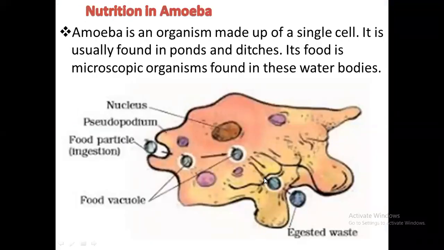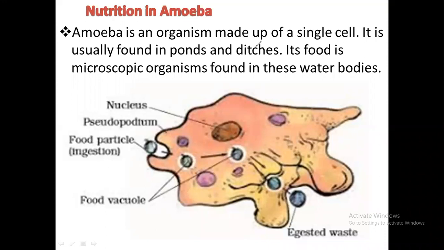Nutrition in amoeba, very important. Amoeba is an organism made up of a single cell. It is usually found in ponds and ditches. Its food is microscopic organisms found in these water bodies. Then it ingests the food into the body, normally by making the false feet, the pseudopodia. We explained what that is, and today also I explain a little bit.